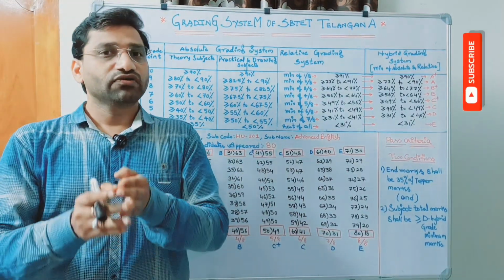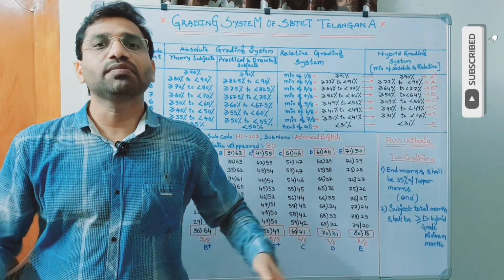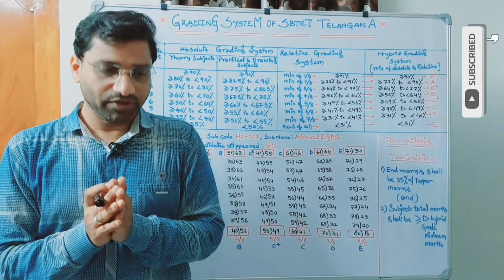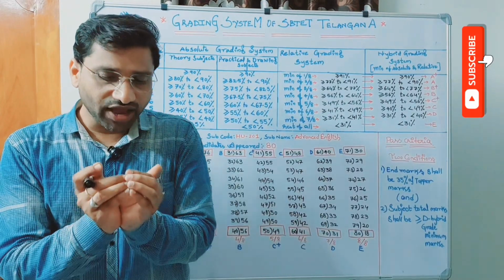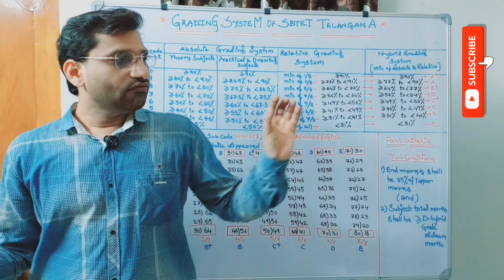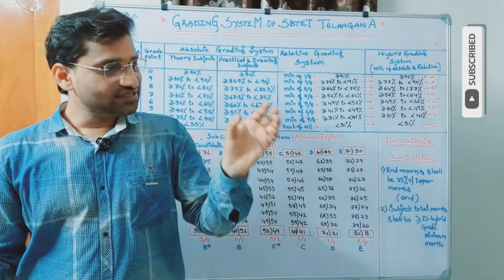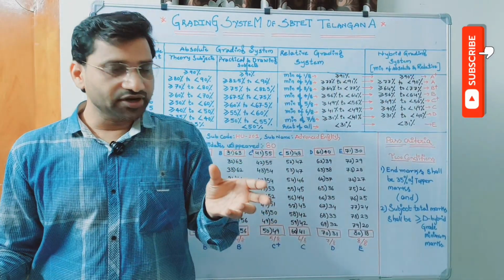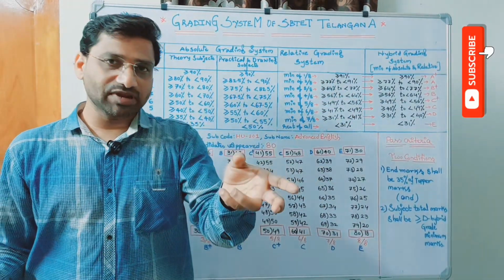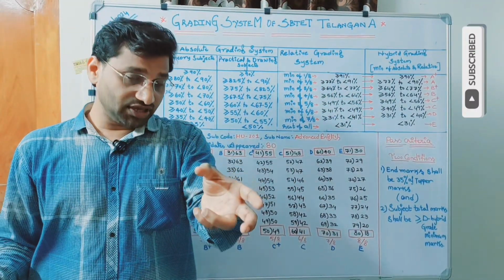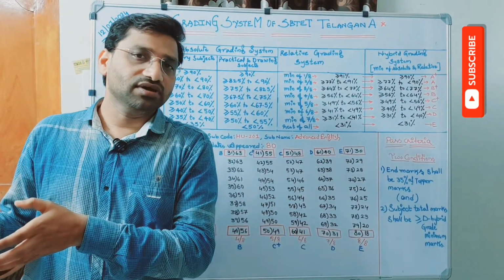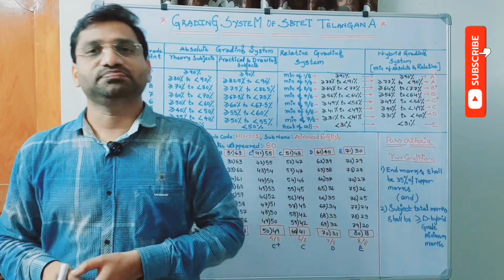Once again, when I say it is a part, it doesn't mean that all the parts are the same. They may be equal or unequal. That means the total number of candidates is to be divided into 8 parts. Then the first part is given A plus, the second part A, the third part B plus, the fourth part B, the fifth part C plus, the sixth part C, the seventh part D, and all the leftover 8th part are given E grade.